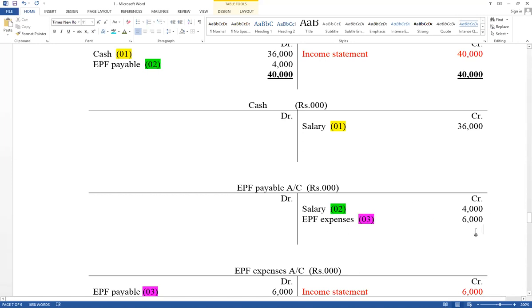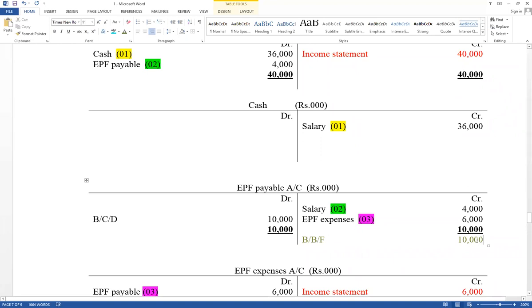EPF payable credit side total amount increase 10,000. Take that value to the debit side. Now the difference value as balance carry down, and balance brought forward on the credit side. Therefore, this value should be included in the financial position under current liability.